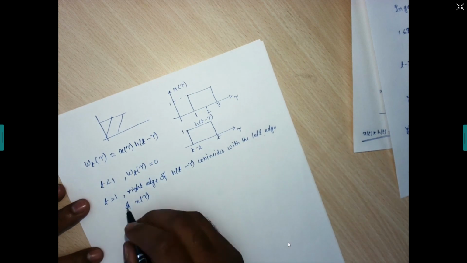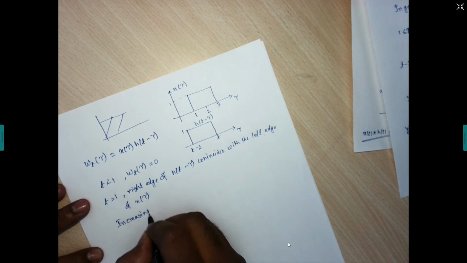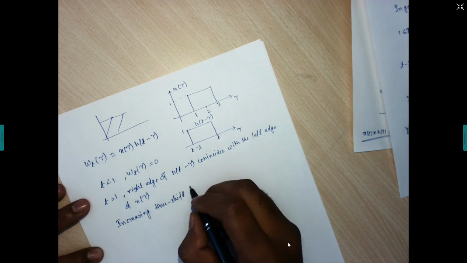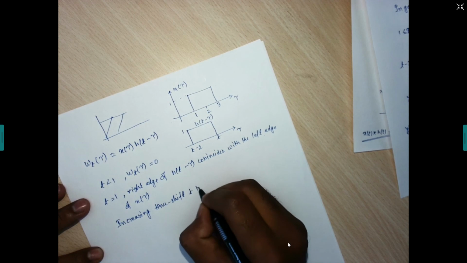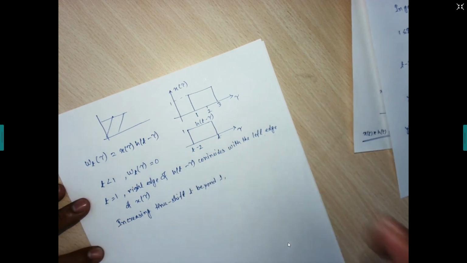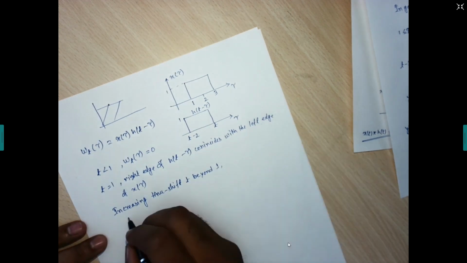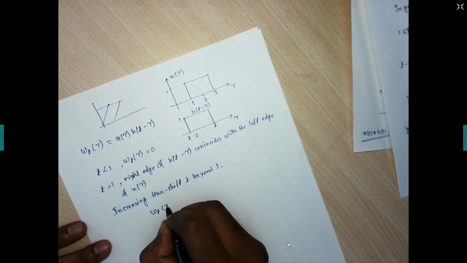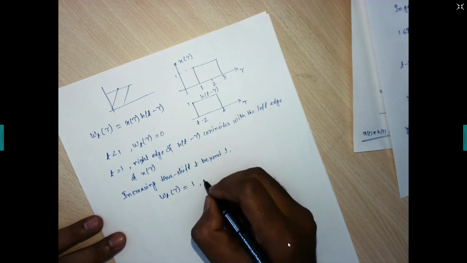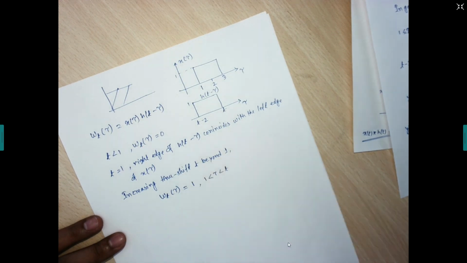Now as we increase the time shift t beyond 1, means t equals 2, 3, something like that, what will happen? w of t minus tau will become 1 in the interval 1 to t.